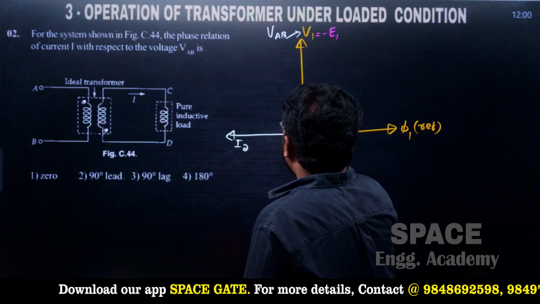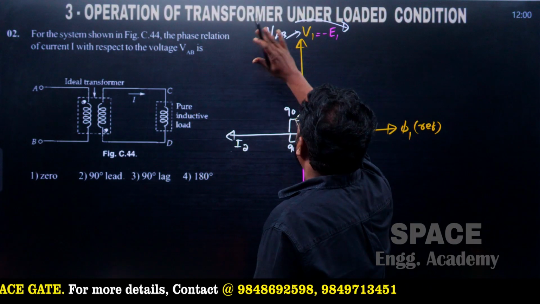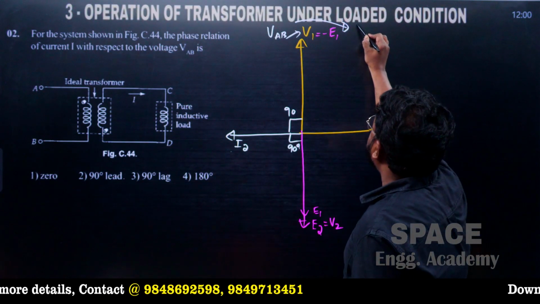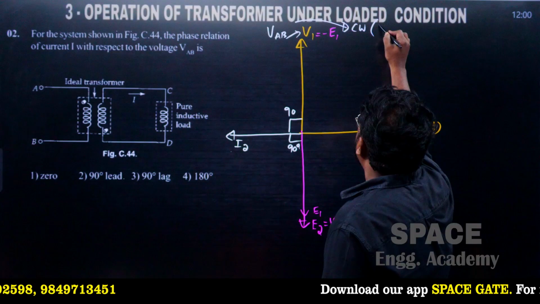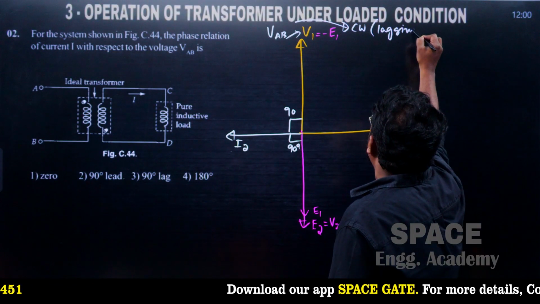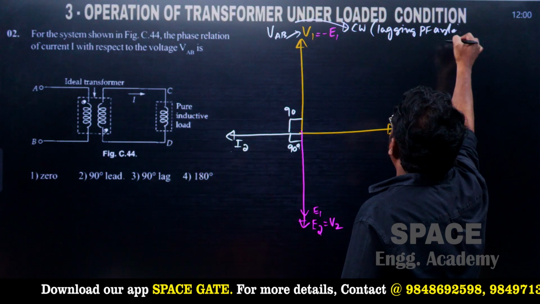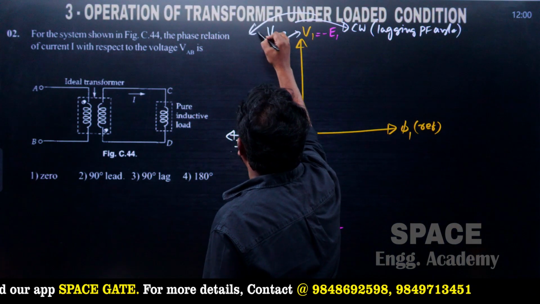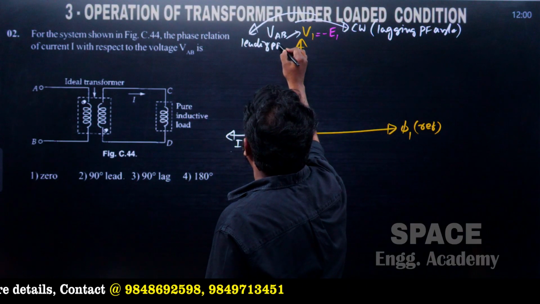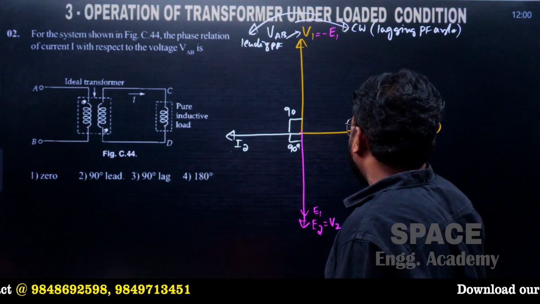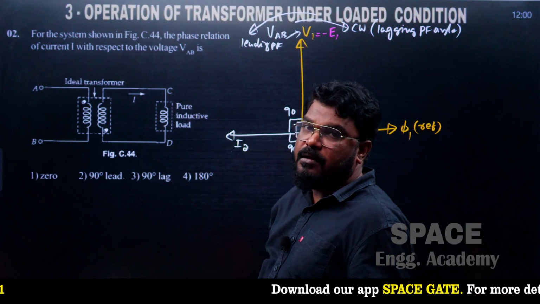Now with respect to this voltage, in the phasor diagram, clockwise rotation gives the lagging power factor angle, and anti-clockwise rotation gives the leading power factor angle. So from here we conclude that I2 leads V1 by 90 degrees.